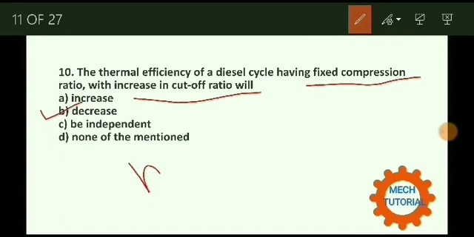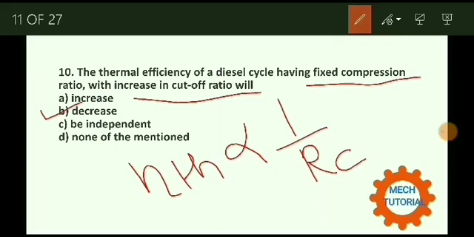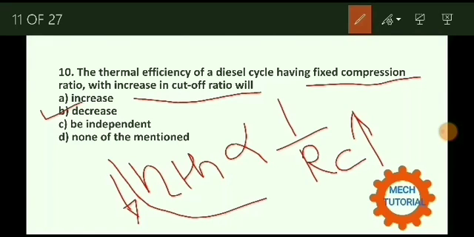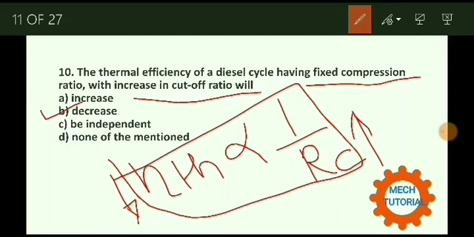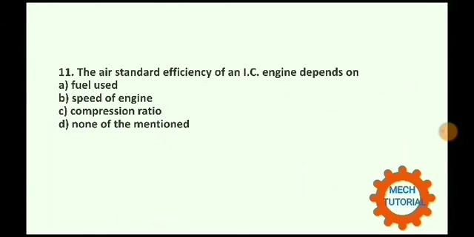There is a relation between the efficiency and the cutoff ratio, that is efficiency is inversely proportional to the cutoff ratio. So as the cutoff ratio increases, efficiency will decrease. That is, there is an inversely proportional relation. Next, the air standard efficiency of an IC engine depends on.